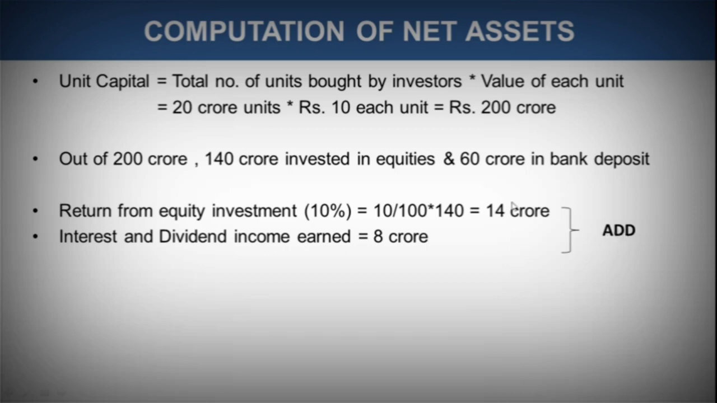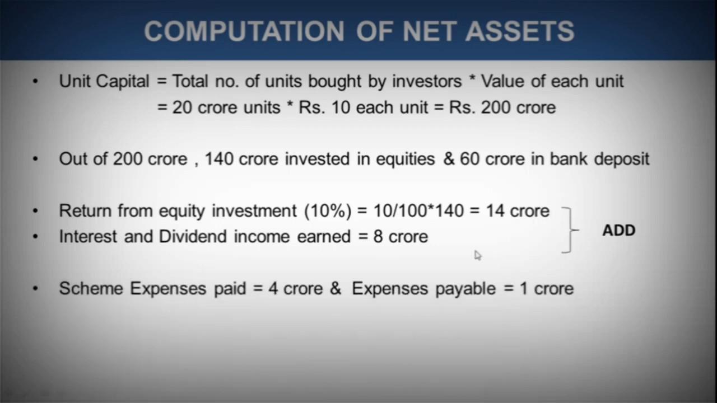Now this needs to be added to the unit capital. Simple logic: we invested 200 crore and we earned a profit of 14 crore and 8 crore. So now we have 200 plus 14 plus 8. That is the total amount that we have, after adding the profit that has been gained.